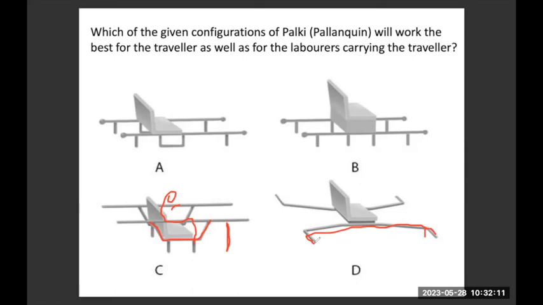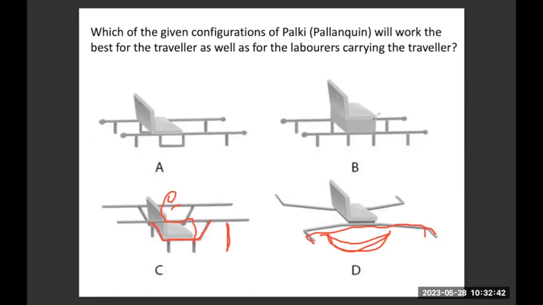So option D's design is the worst of all, because it not only creates issues for the laborers, but also for the person who is sitting, because there will be a lot of wobbling from the sagging movement when the person sits, and also the instability the person feels while getting carried.